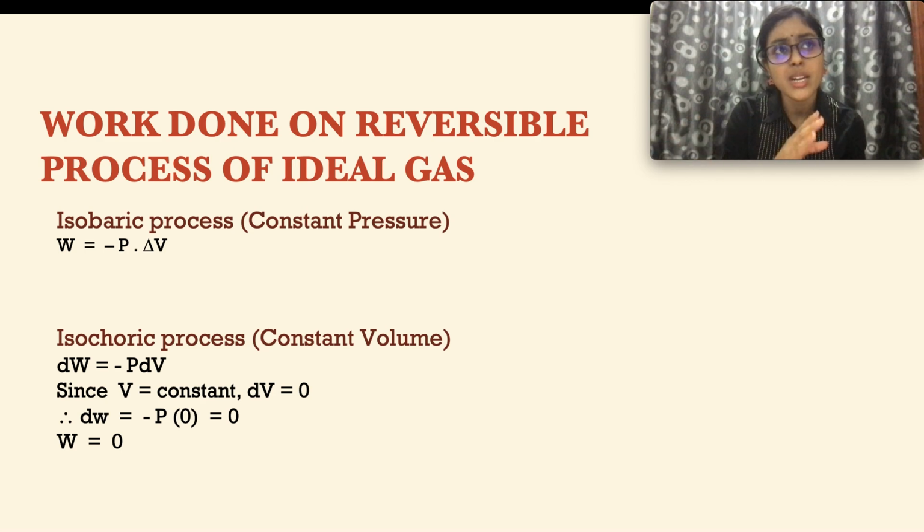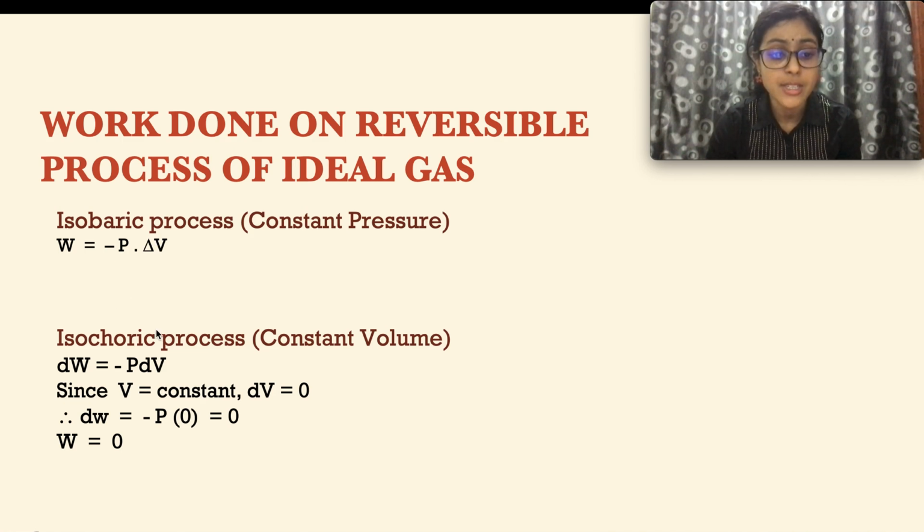What do these processes mean? Well, you have to know the definition. Isobaric process means it is a constant pressure. When a question states that the process is isobaric, then you automatically know that the pressure is constant. There is no P2 value, there will be only one P value, or sometimes they won't have any P value at all. So the formula that you have to use is W equals negative P times change in volume, V2 minus V1.